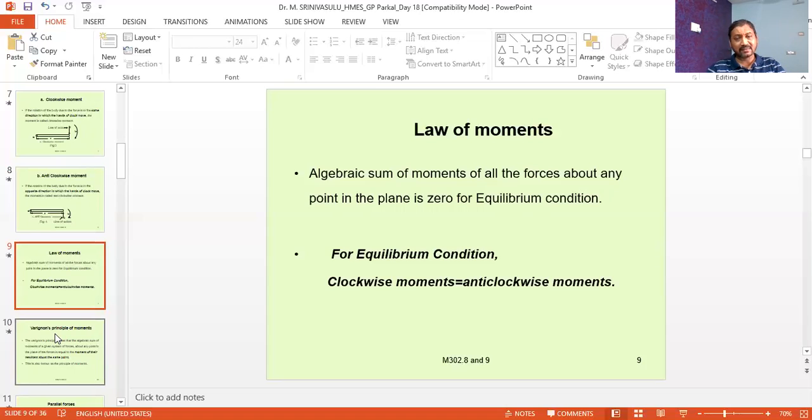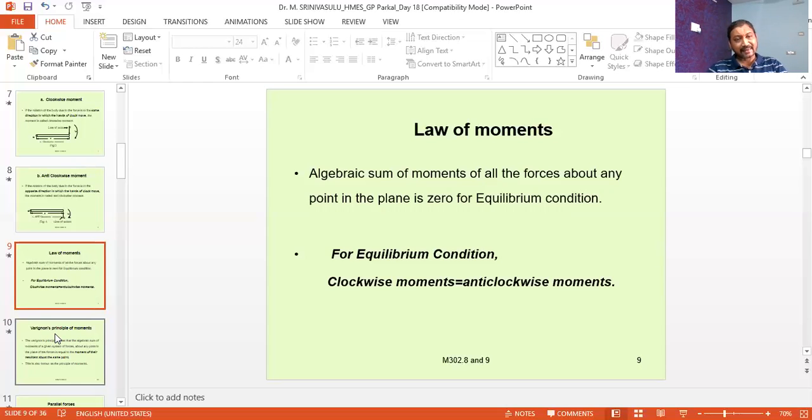If the body is maintained in equilibrium, for example some forces are acting and the body is not moving, it is maintained in the stationary condition, then the algebraic sum of the moments of all the forces about any point in the plane is zero. This is called the law of moments.